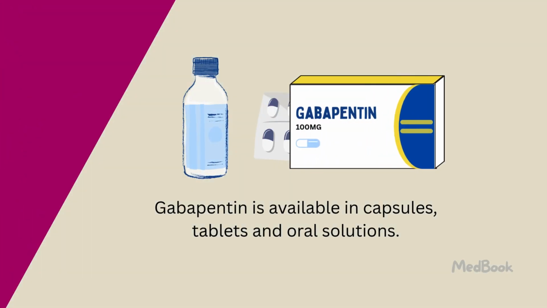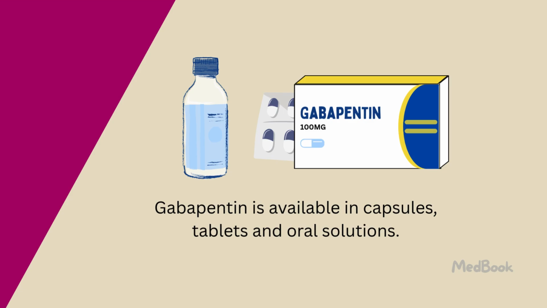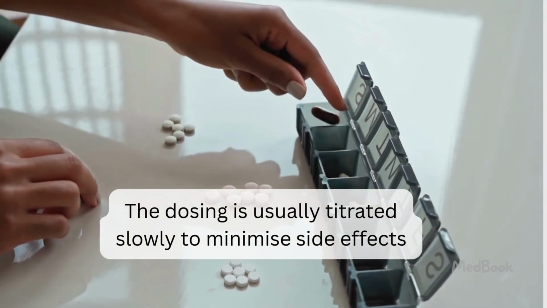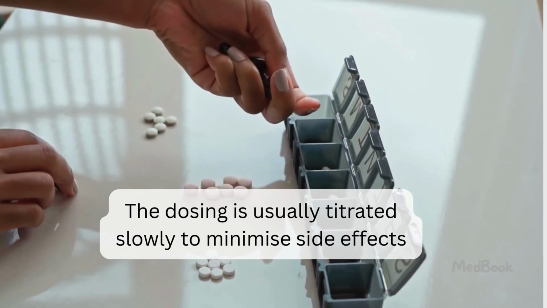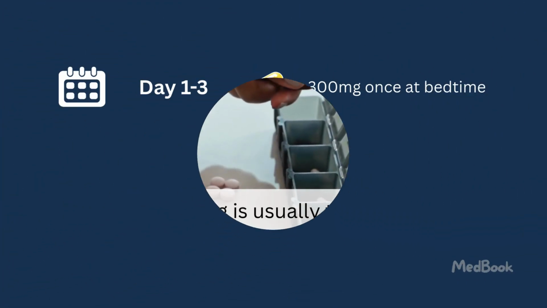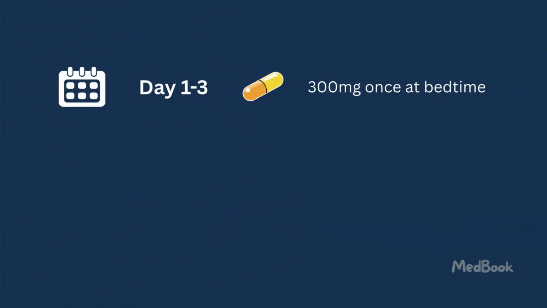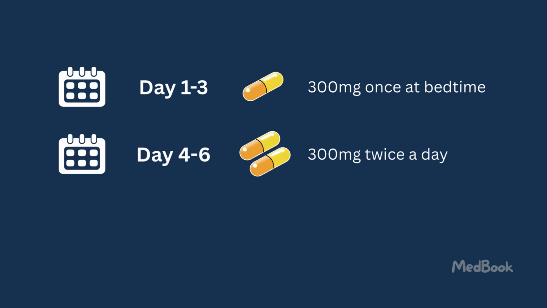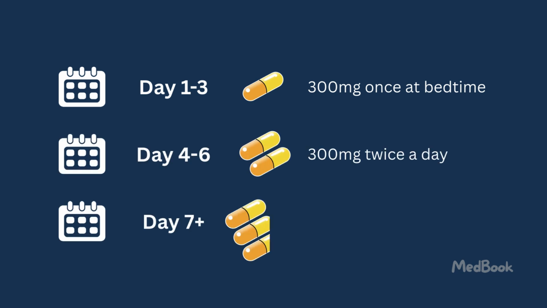Gabapentin is available in capsules, tablets, and oral solutions. The dosing is usually titrated slowly to minimize side effects. For example, for nerve pain, the dose is started at 300 milligrams at bedtime, then increased to 300 milligrams twice a day, and then 3 times a day if needed.